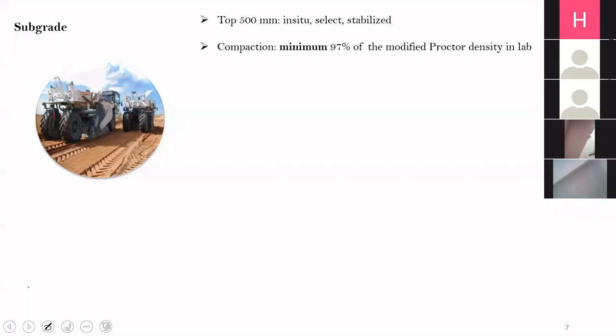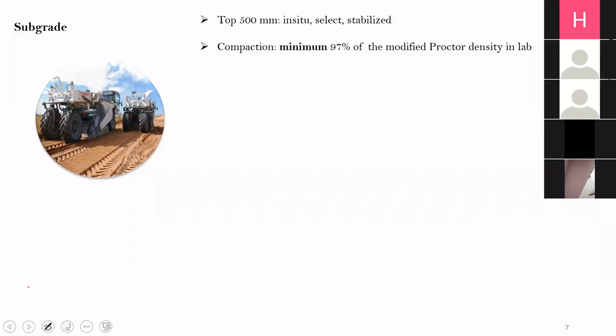So what is subgrade? It is the top 500 mm of the pavement. It can be an in situ material, the same soil which you have at the site. It can be a borrow material, that is, if the present soil is not satisfying some minimum requirement, you can bring soil from some other location and put it on the subgrade. It can also be stabilized. Suppose the existing soil is not meeting the desired criteria, you can stabilize it using lime or cement or any other additive.